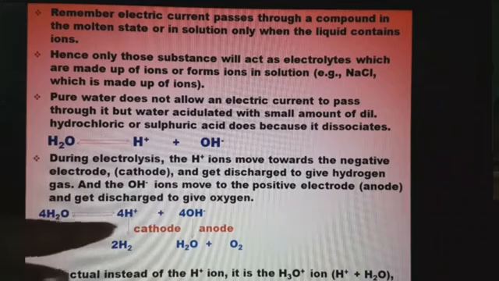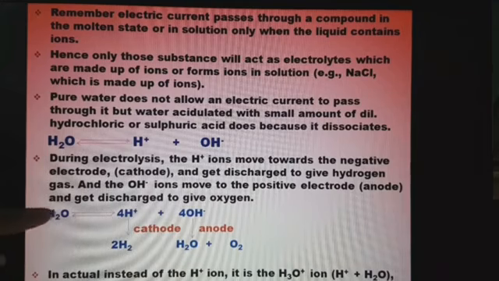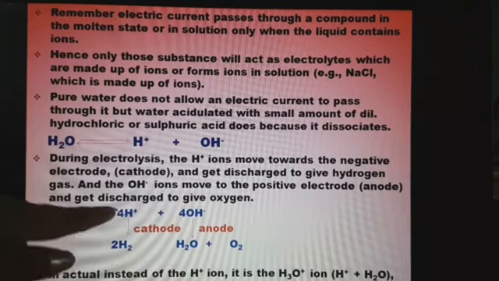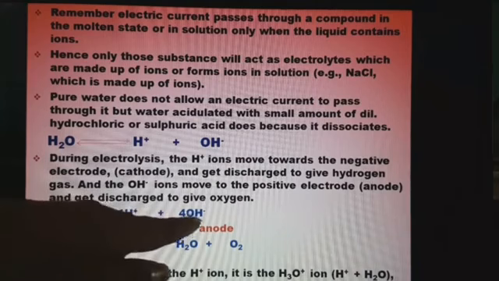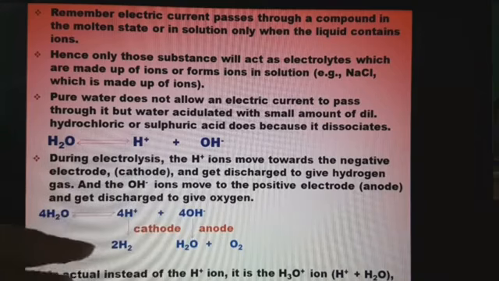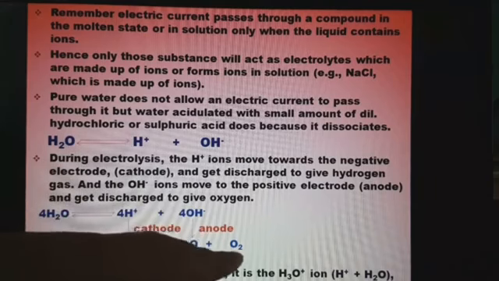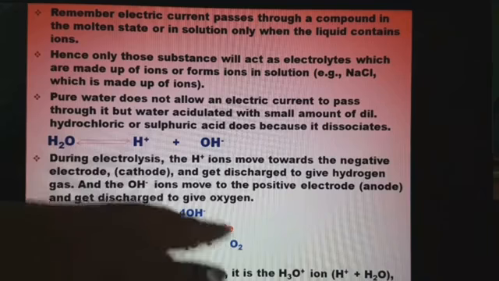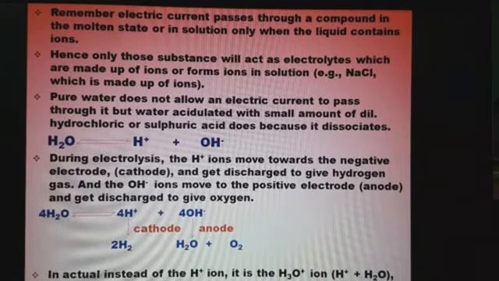Now here you can see the reaction. Water dissociates into hydrogen ion and hydroxide ion, and at the cathode we get hydrogen gas, and at the anode we get oxygen gas. So this is how the reaction takes place.